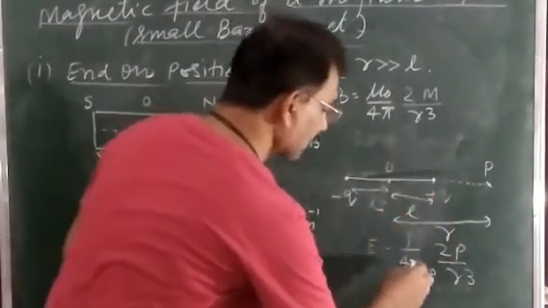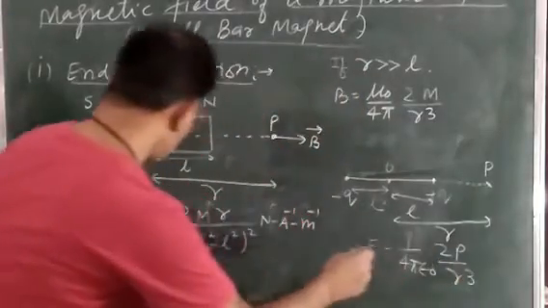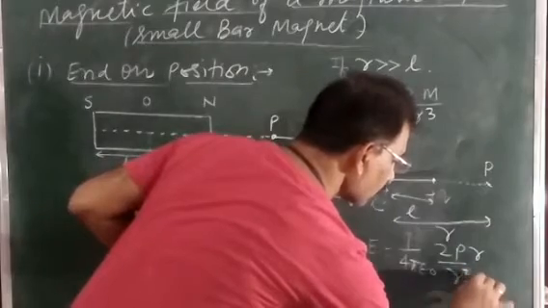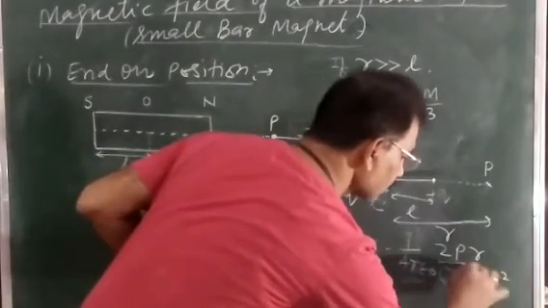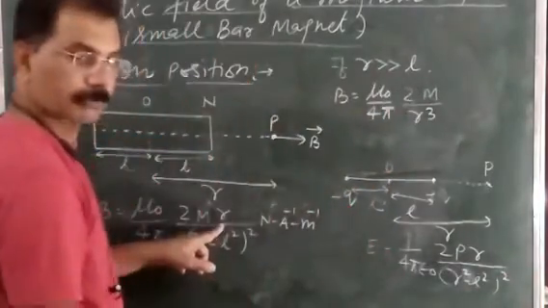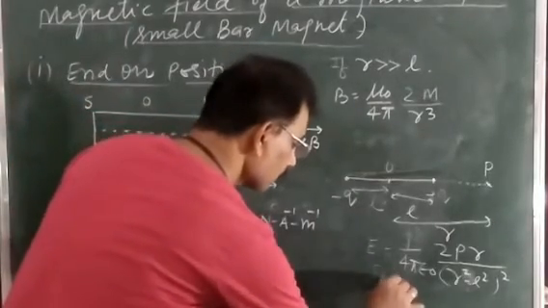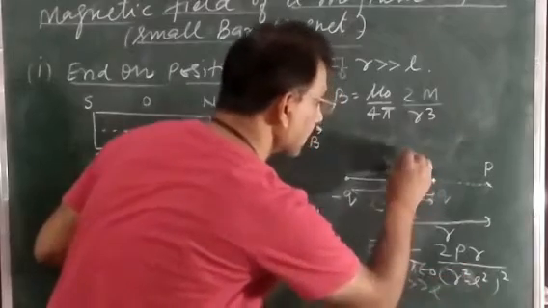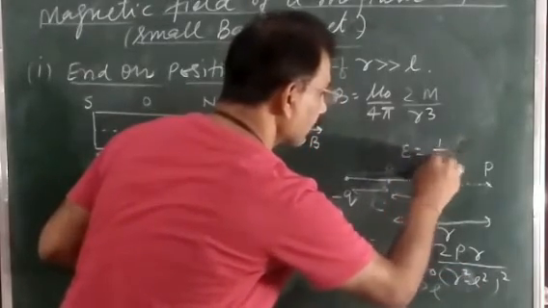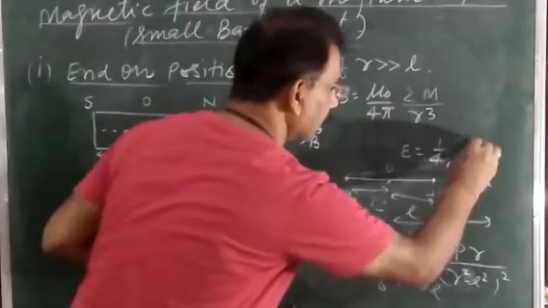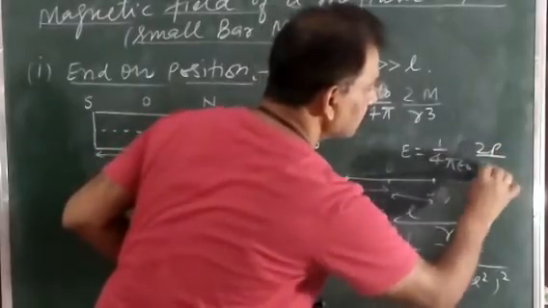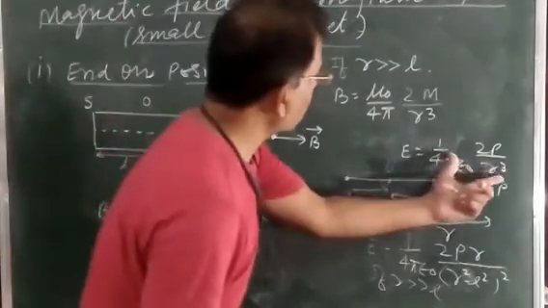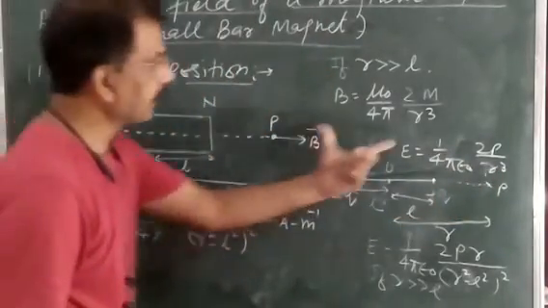Here we have derived earlier E is equal to 1 upon 4 pi epsilon naught 2p r upon (r square minus L square) whole square. This one was derived. And if r is greater than L, then this expression came: E is equal to 1 upon 4 pi epsilon naught 2p upon r cube. And by comparing with this, the result is directly written.